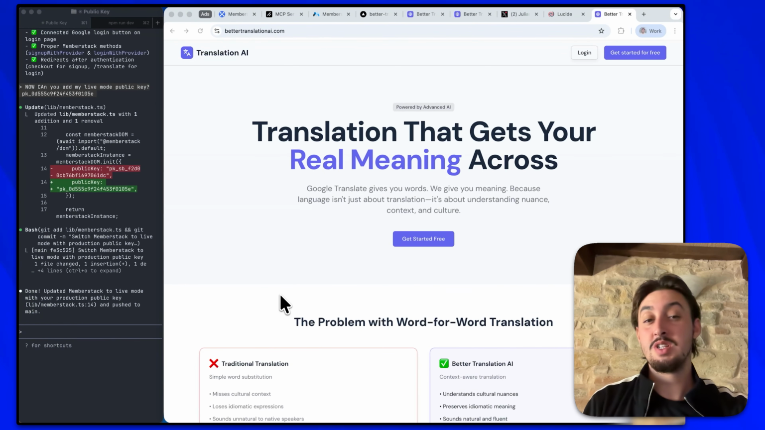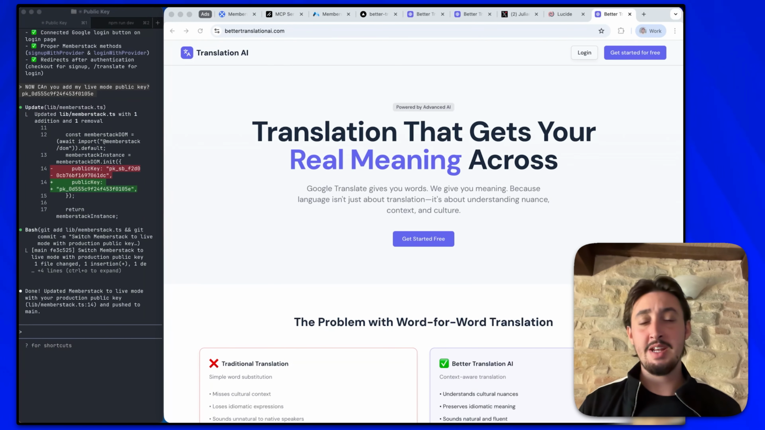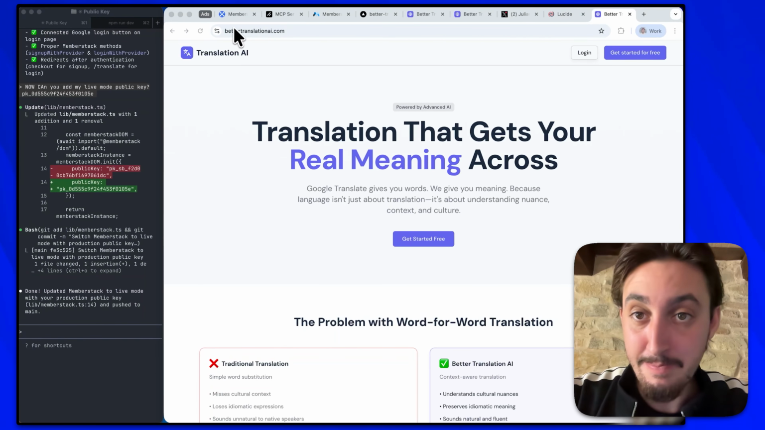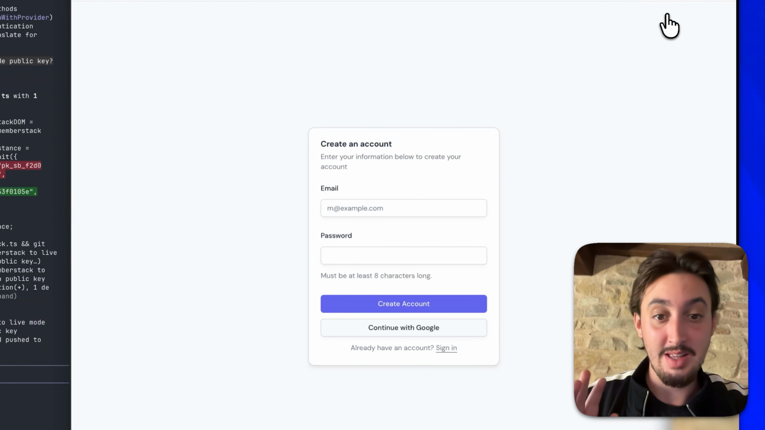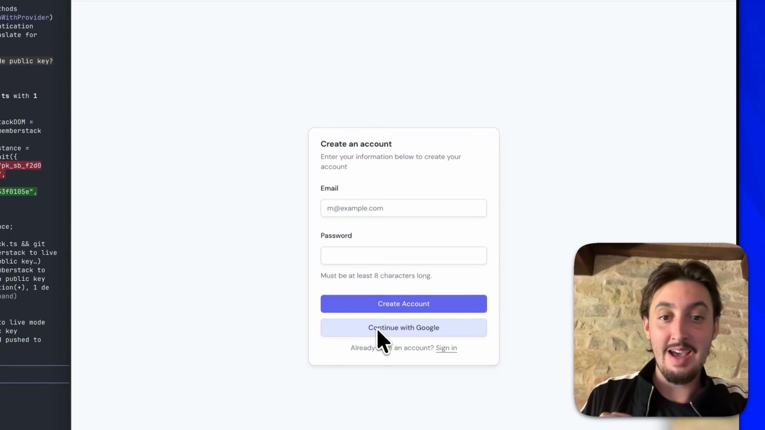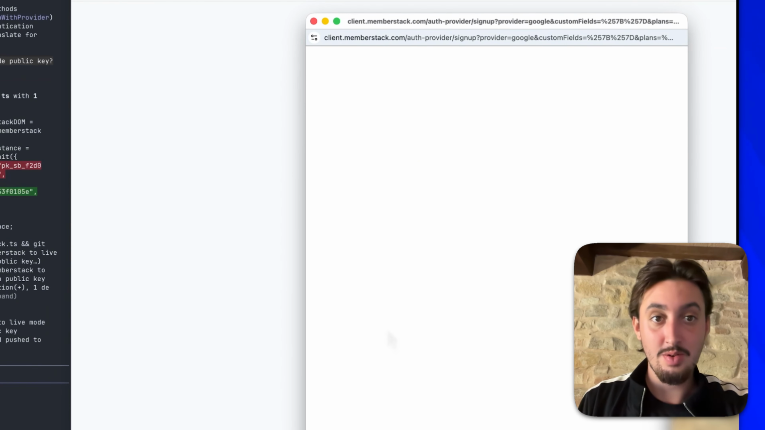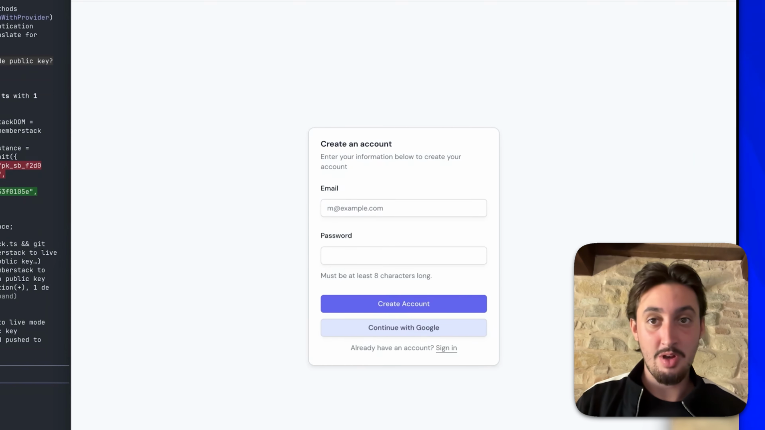All right, so just like that, I think it took maybe 10 minutes to do all of that. Adding a domain is super easy with Vercel. All I had to do in MemberStack was change out my API keys. And just like that, as you can see, you are on bettertranslationai.com. I'm going to click Get Started for free, and I am going to click Continue with Google. So it's going to pop this open. I am logged in with Google.